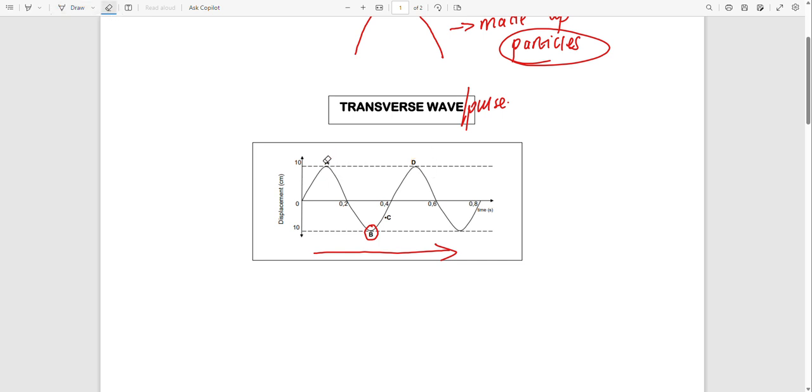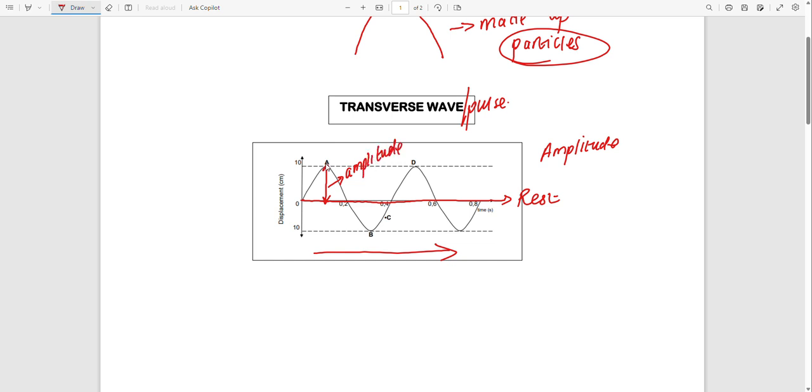So let us label our diagram. We have something that we call an amplitude. The amplitude is the distance from rest. Where is the rest? This line we call the rest. The amplitude is the distance from the rest to the maximum point, or to the minimum point. So from here, from rest up to here, we will find the amplitude.